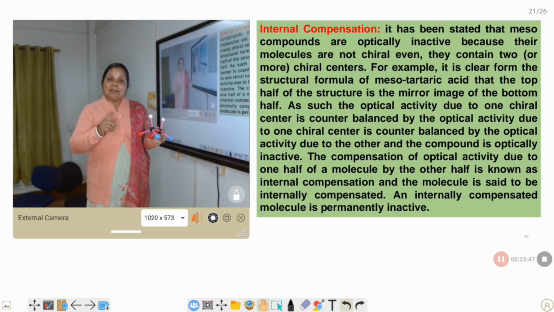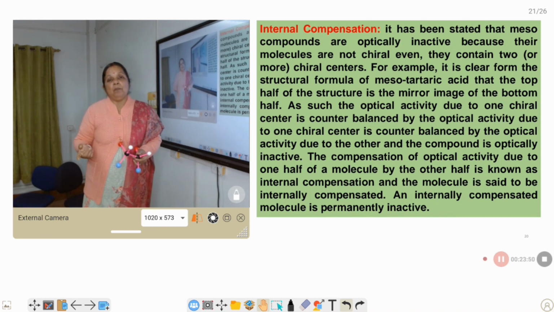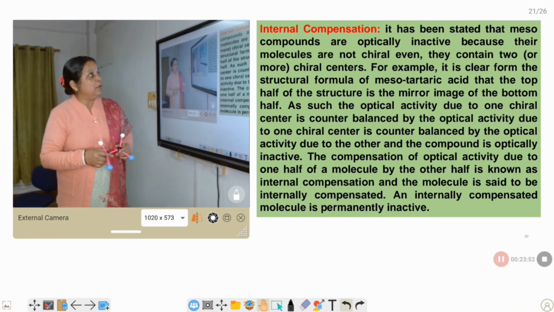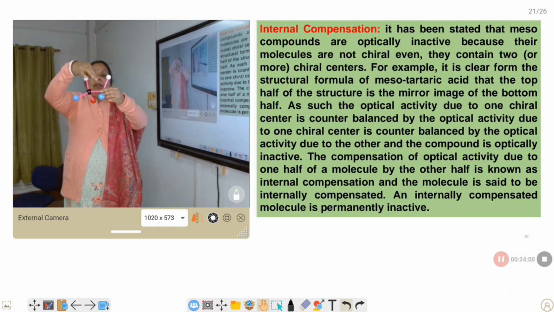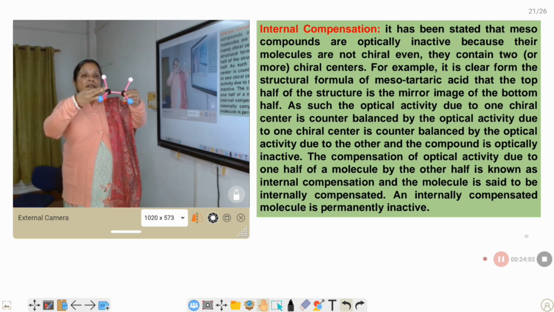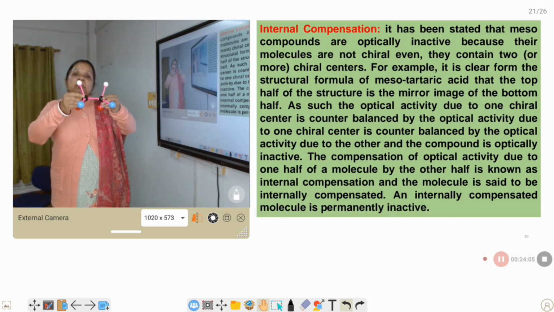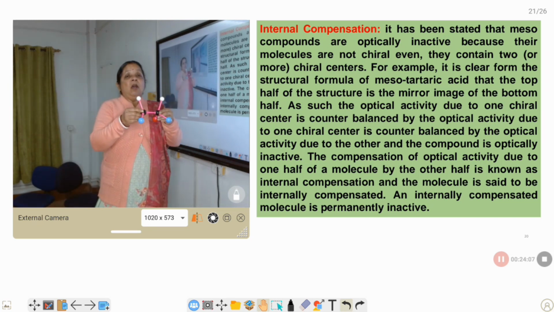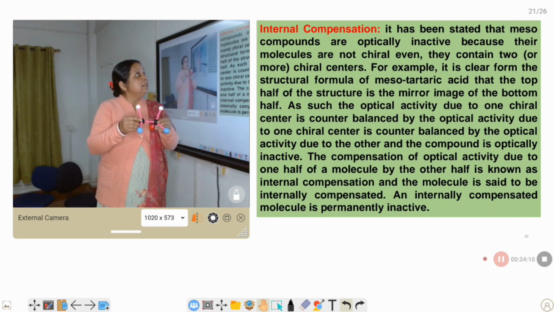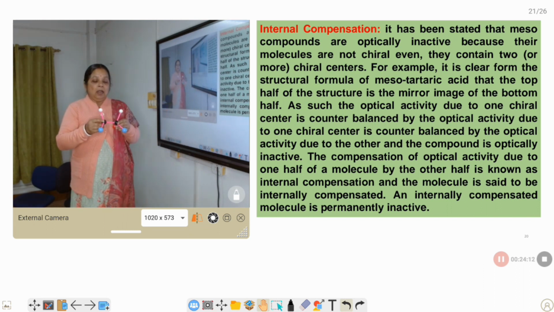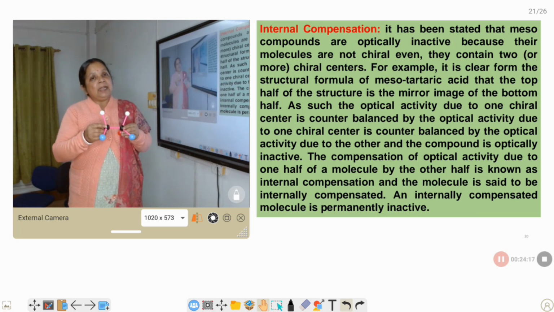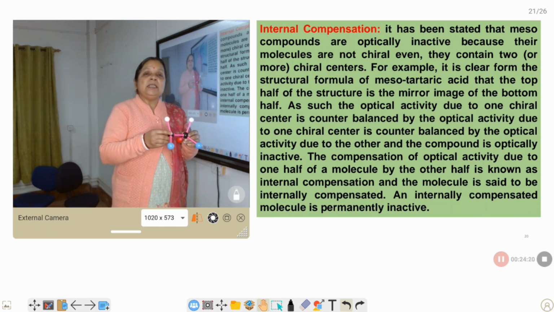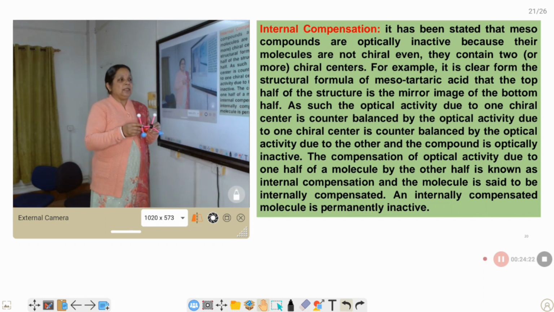If it is plus X, the mirror image compound's rotation is minus X. So here also, one part is the mirror image of the other. If this portion's optical rotation is plus X, the other is minus X. So the total optical rotation becomes 0 and this compound is optically inactive, due to internal compensation of the optical rotation. So a meso compound is optically inactive due to internal compensation of optical rotation taking place within the molecule.